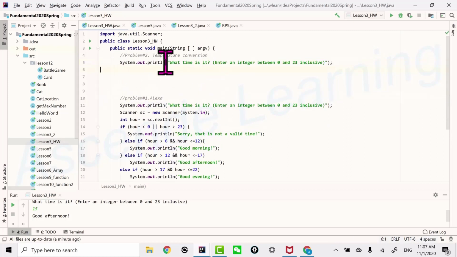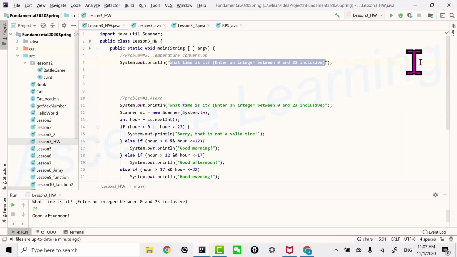You're going to print out a prompt. Here we just say enter an integer. Even though it works the same with a floating number, let's just do integer. Enter the integer temperature in Fahrenheit.